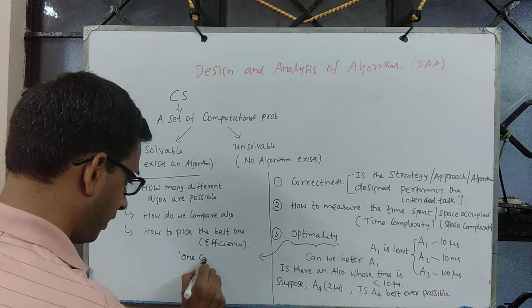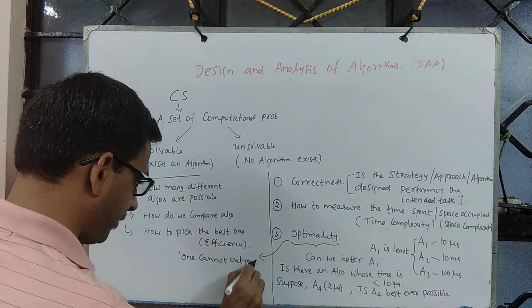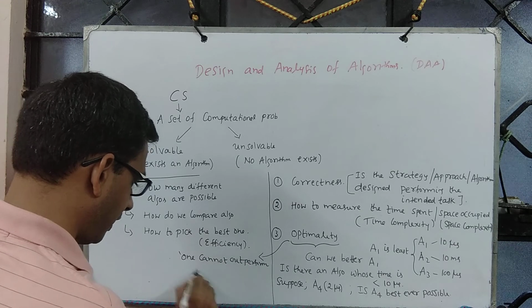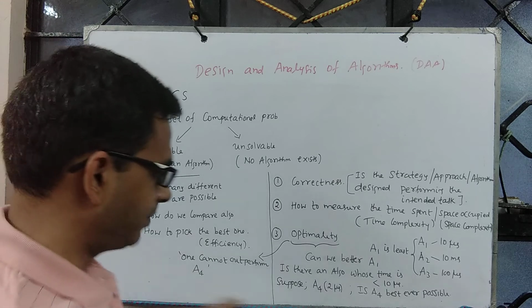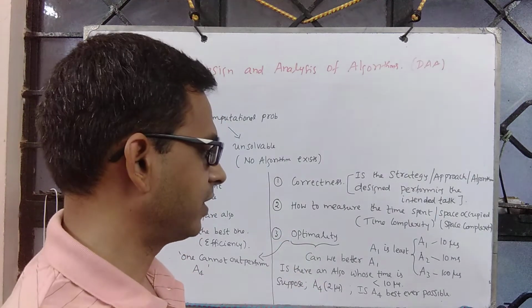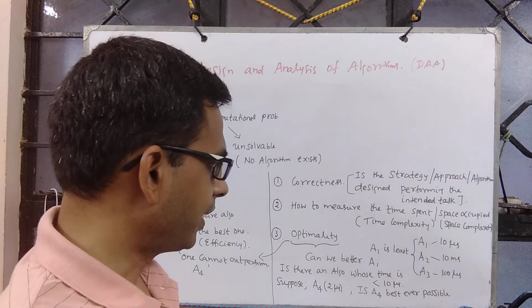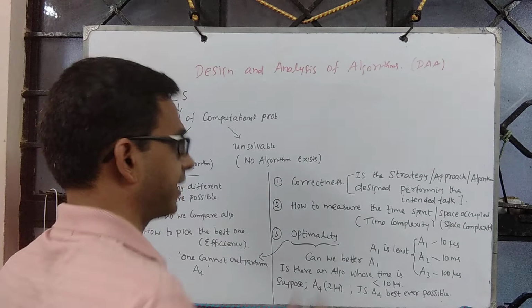One cannot outperform A4. A4 is the best ever possible algorithm for this given problem. You keep designing algorithms for a given problem.